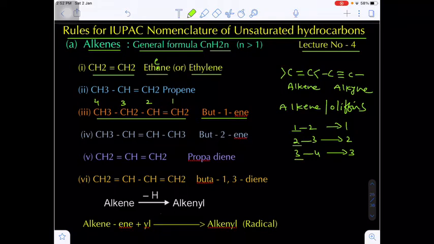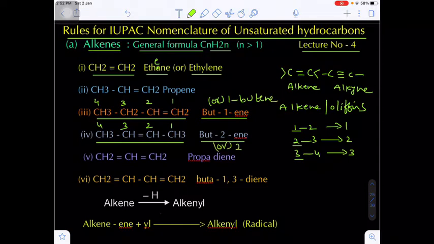Now you see in the next example, again there are 4 carbons. If you number from either side, you will get the double bond on carbons 2 and 3. So that's why we write but-2-ene. Sometimes we can write this as 1-butene, and this can also be written as 2-butene. But according to the latest IUPAC nomenclature, we write the word root first, after that the number, then the primary suffix.